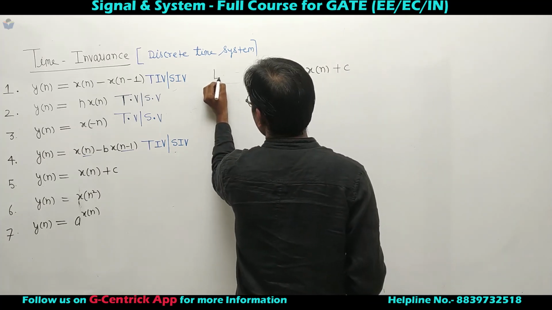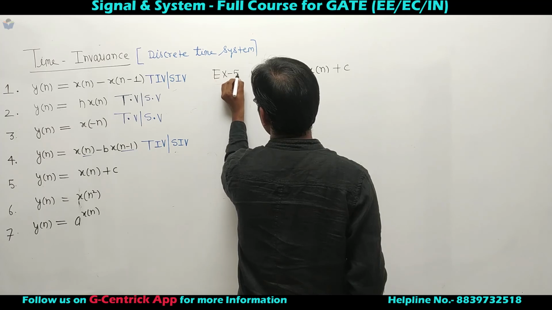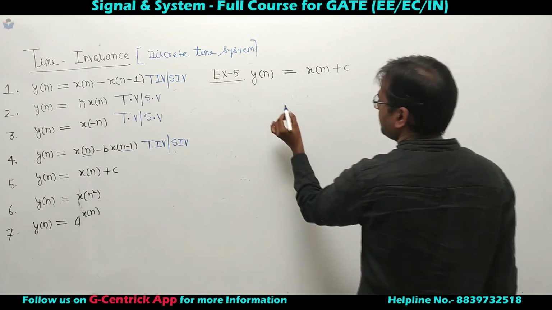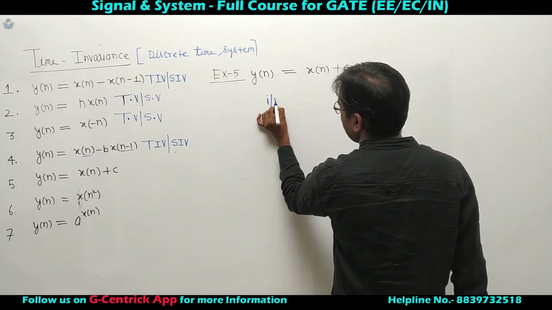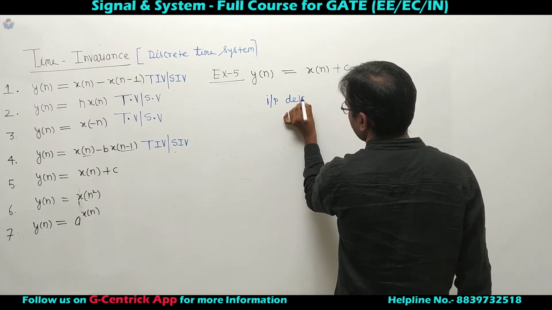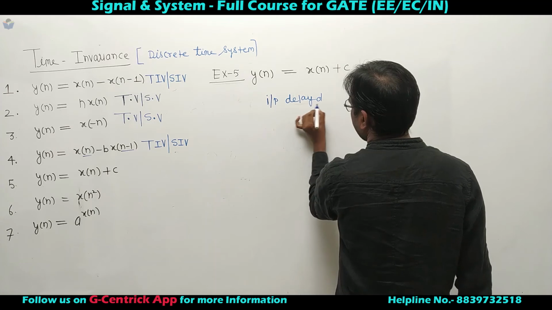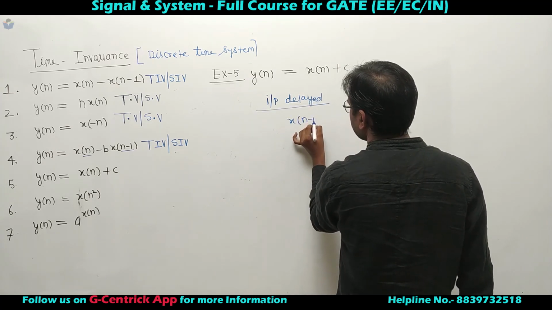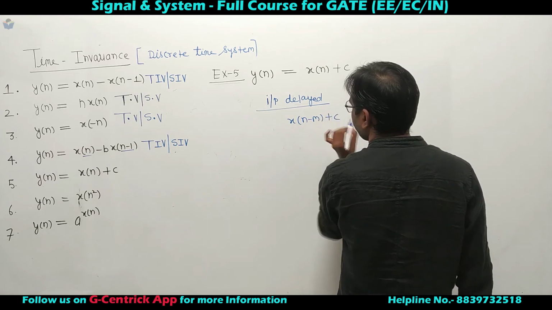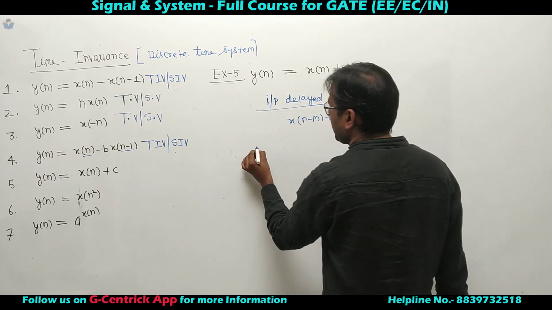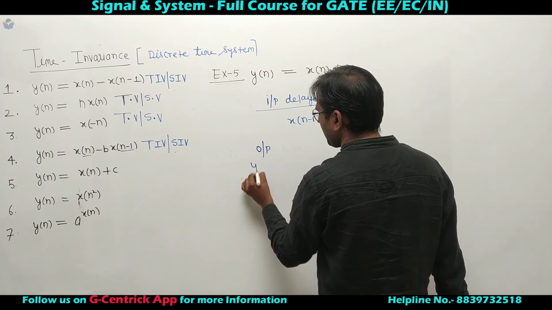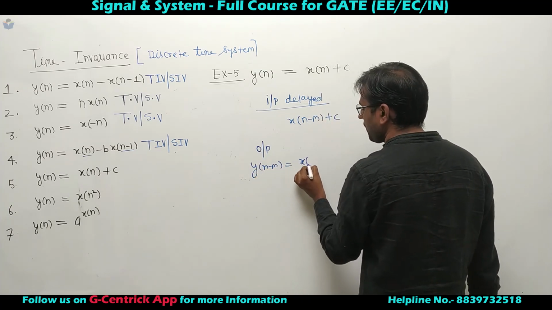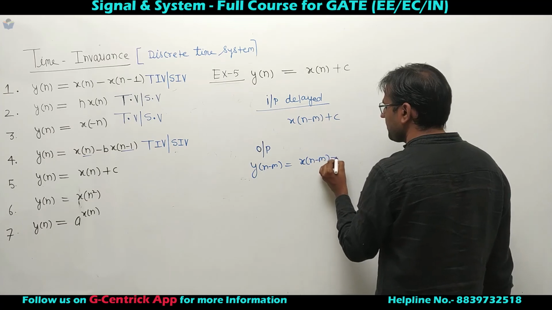This is example number 5. If input is delayed, I should say x of n minus m plus c. Now output is delayed. So output delayed is y of n minus m, and y of n minus m is x of n minus m plus c.